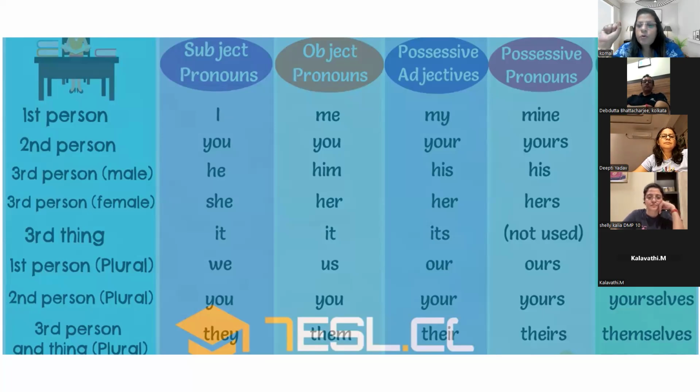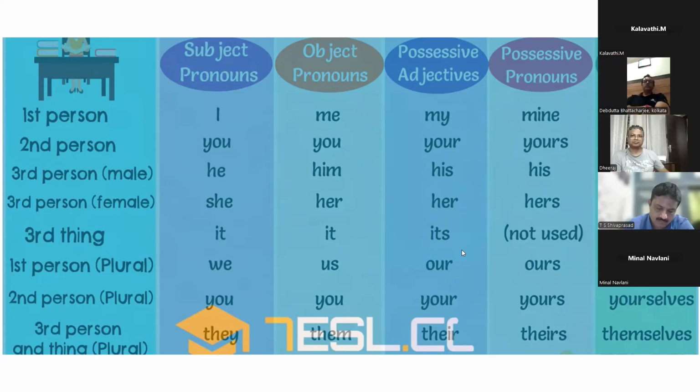What is the subject pronoun? I. And what is an object pronoun? Her. Her is an object pronoun because it comes in the place of an object. Ma'am, for the subject, can we say it is a doer in the sentence? Yes, it is a doer, because subject means the doer.